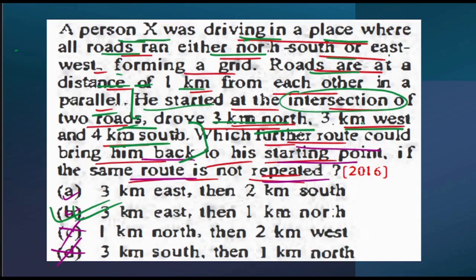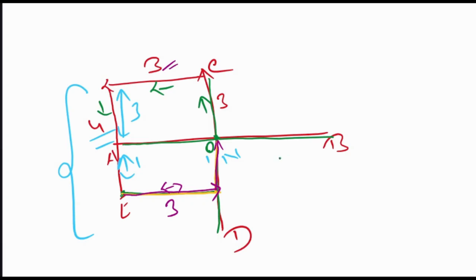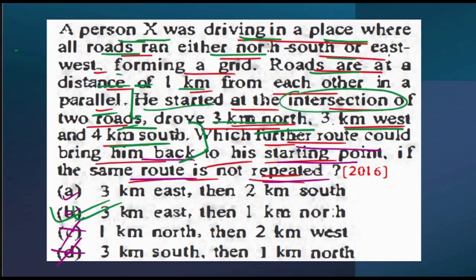Next, they are saying, which further route could bring him back to his starting point if the same route is not repeated. So now that person wants to come back to the starting point, but not using the same route. So what else can be done? Now the person is at this position. He will simply come to this one, because there are parallel roads, right? So this one, and then again towards the north direction. So 3 kilometers towards east, and then 1 kilometer towards north. So my final answer will be option B.